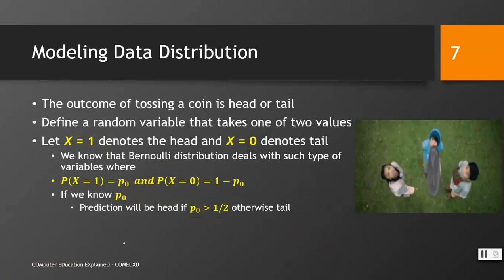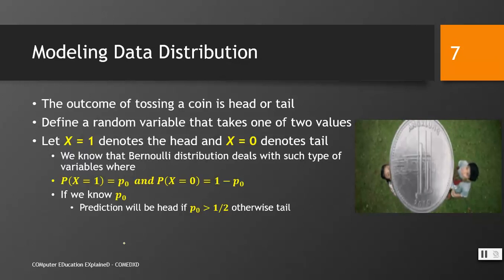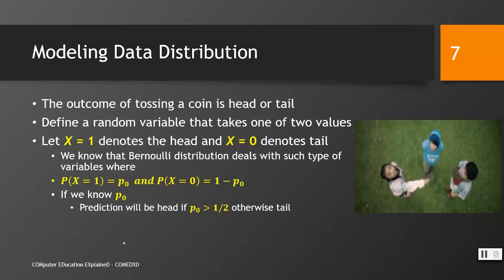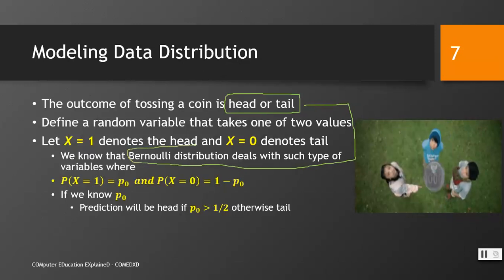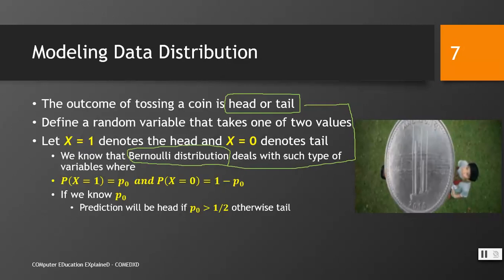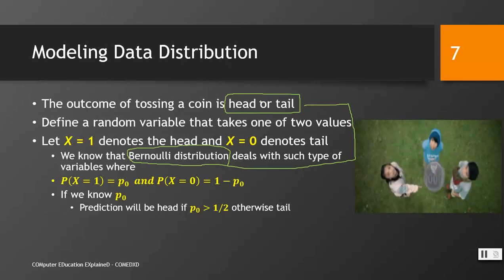I summarize this slide again. We have got an example and looked at the possible outcomes, which are head and tail. Then, from our previous knowledge, we have seen that such an experiment could be easily modeled using the Bernoulli distribution. So we have applied the theory of Bernoulli distribution to this experiment.